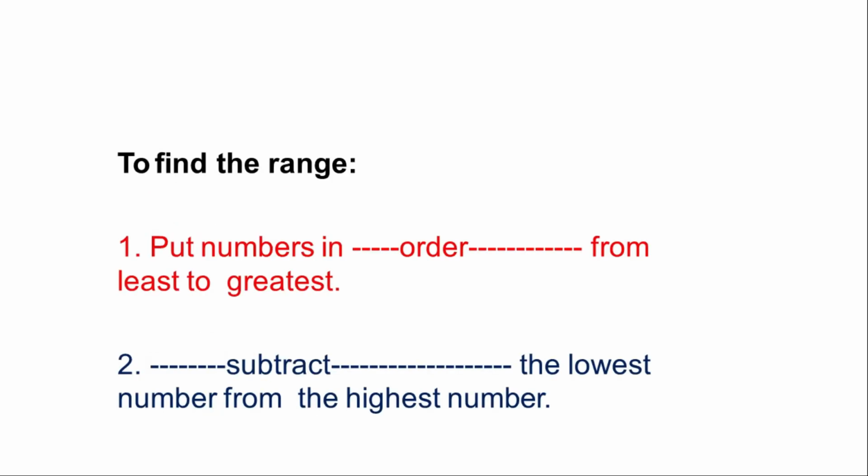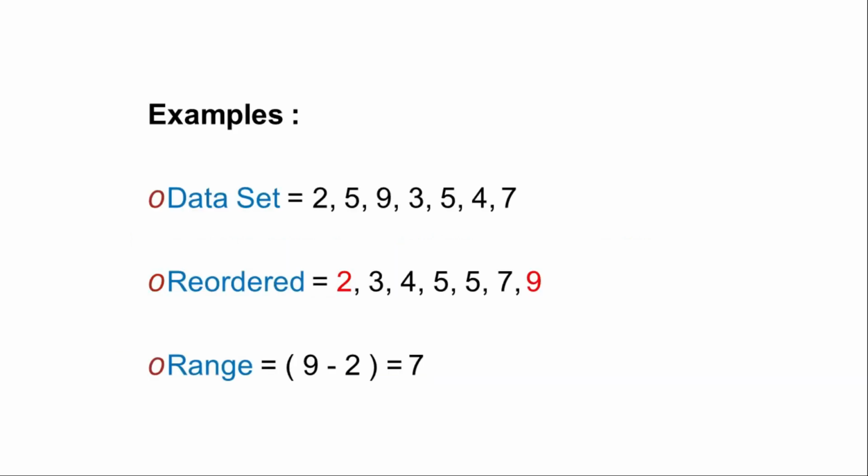To find out the range, put numbers in order from least to greatest, then subtract the lowest number from the highest number. For example, data set 2, 5, 9, 3, 5, 4, 7, the least is 2 and the largest is 9, so subtract 2 from 9, you will get